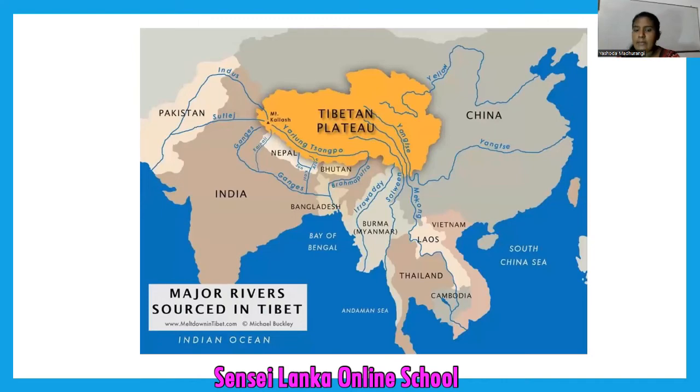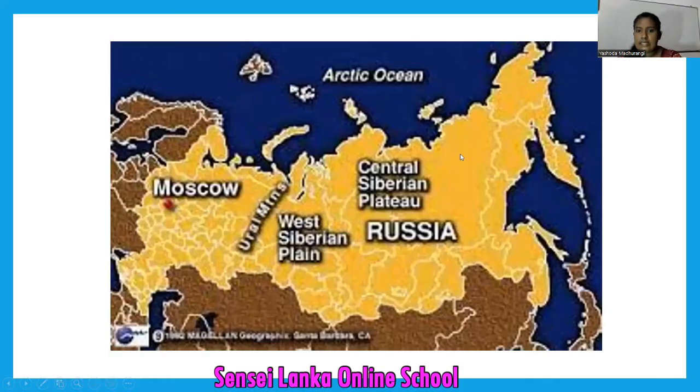So look at this Tibetan plateau, the rooftop of the world, in yellow color, in the middle of the map. Can you see how big it is? And also it is the highest in the world. So my dear children, remember this map. It will be useful for you. Then here, I gave you the examples. Can you remember? Central Siberian Plateau in Russia.